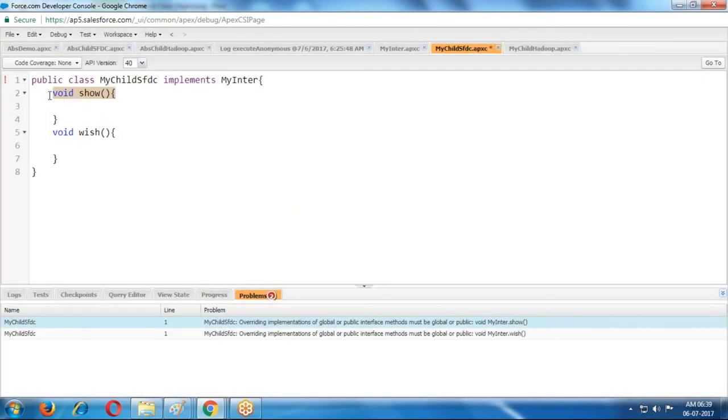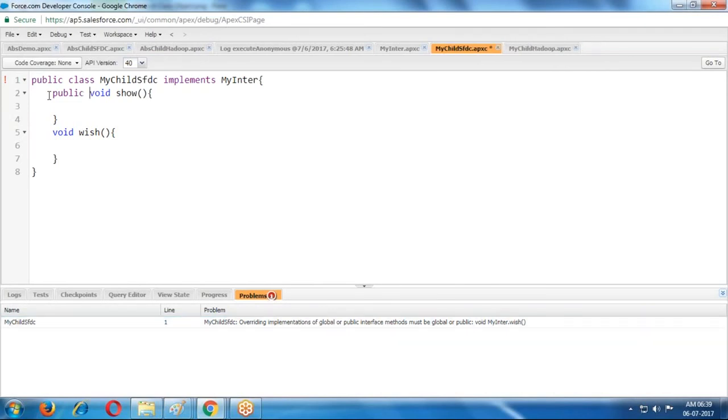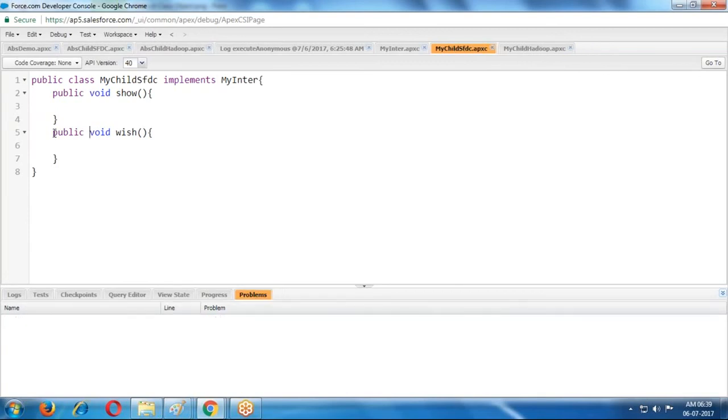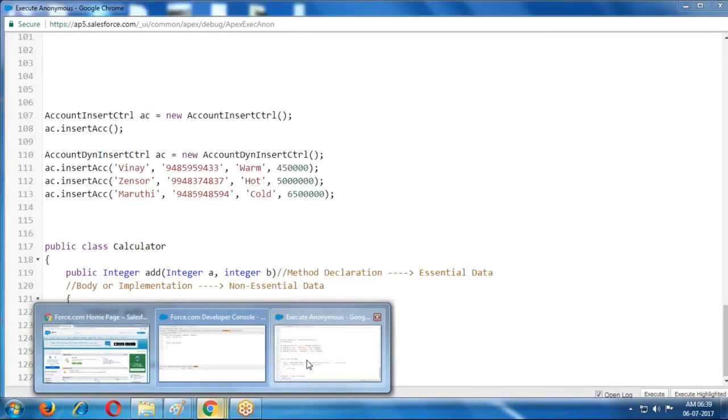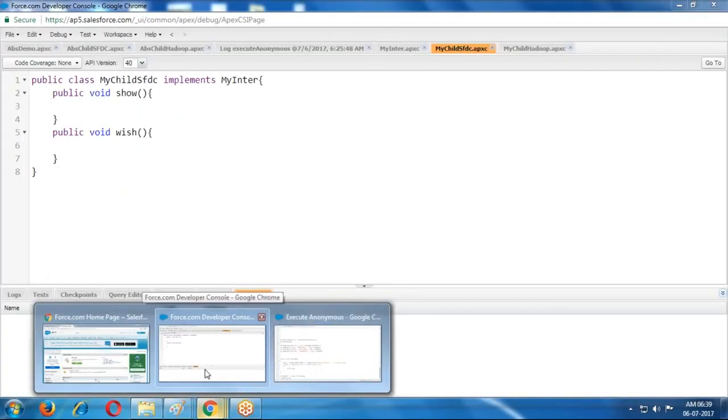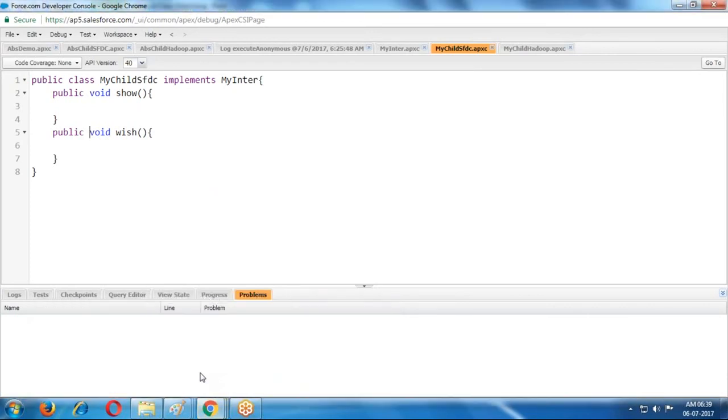So here what is required? One access specifier. Public is the access specifier. Then it is accepting. One error is removed. One more, you must also provide public. If I provide public, then it is accepting. Otherwise, it cannot accept. So interface methods are by default public, but class methods are by default private.